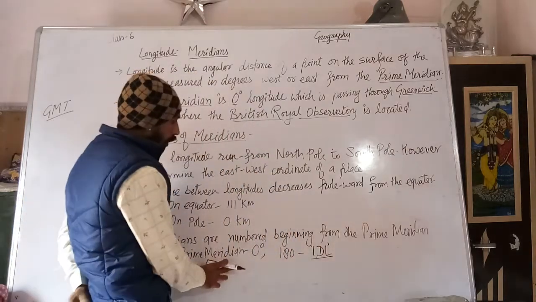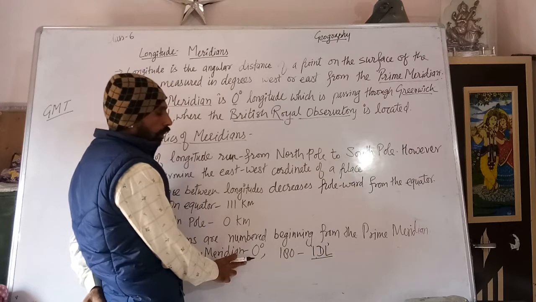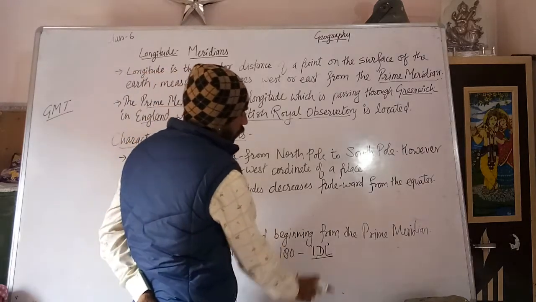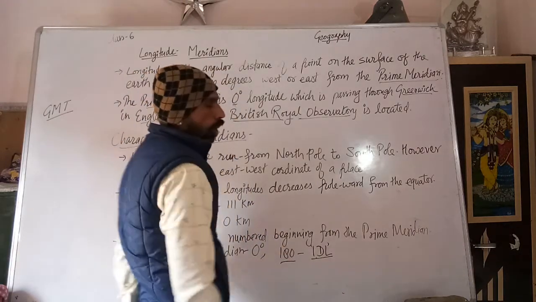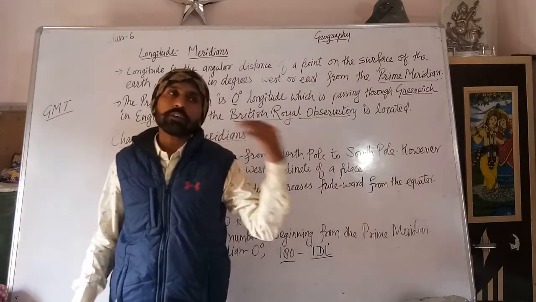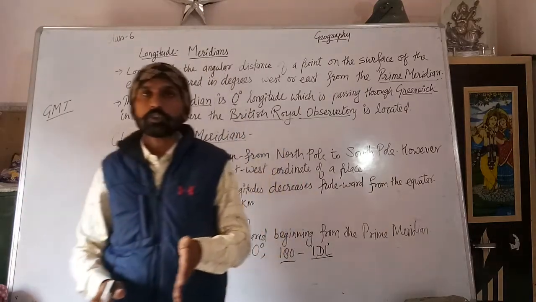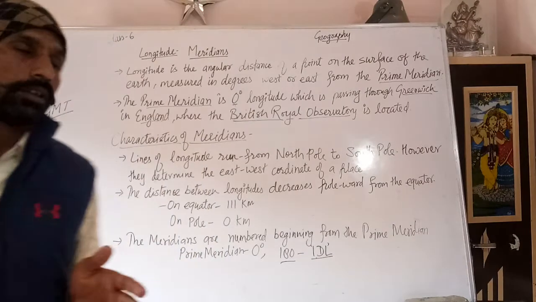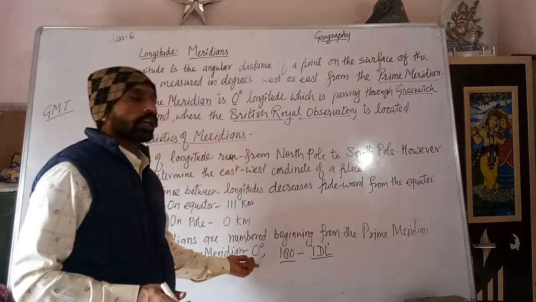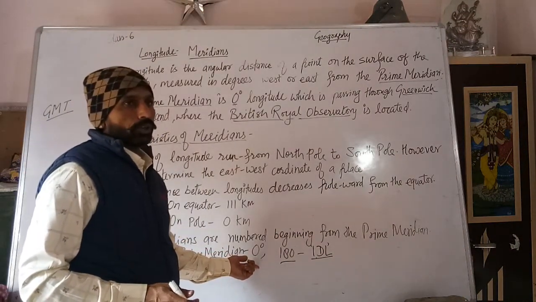Prime meridian is 0 degree, and 180 is not in the east or in the west, it is opposite, at the other side of the earth.